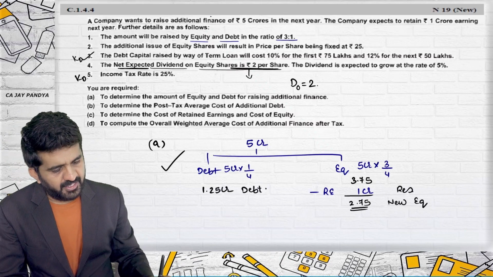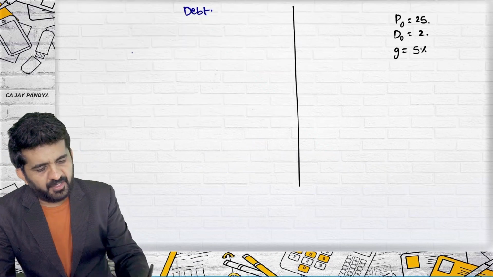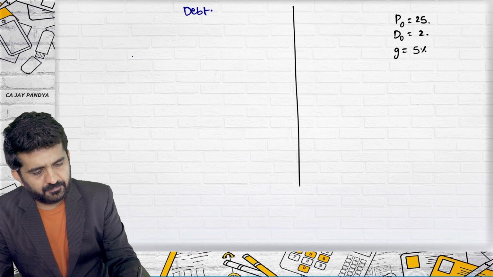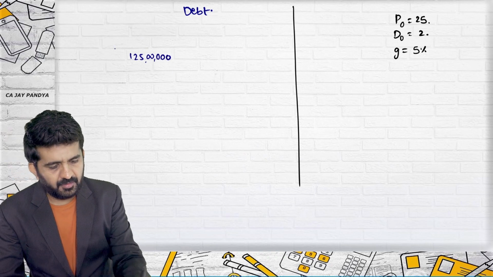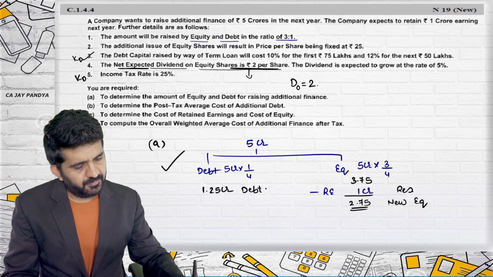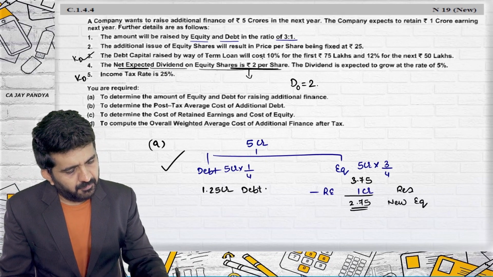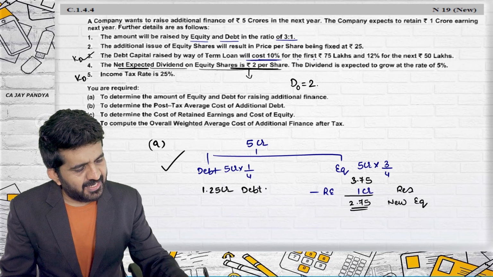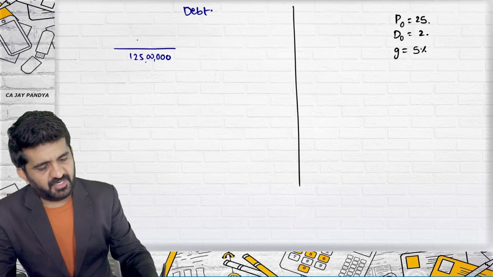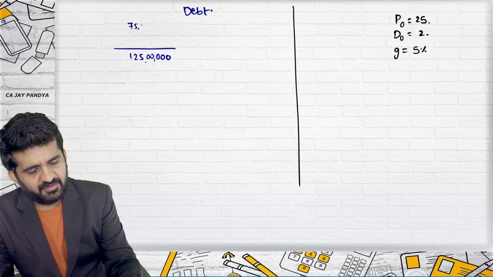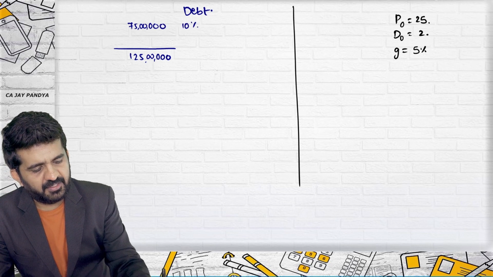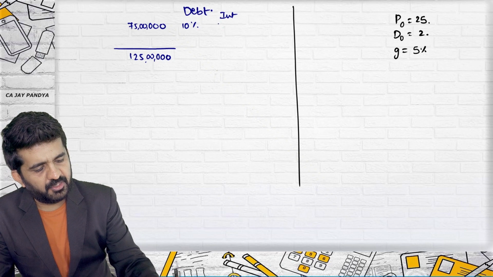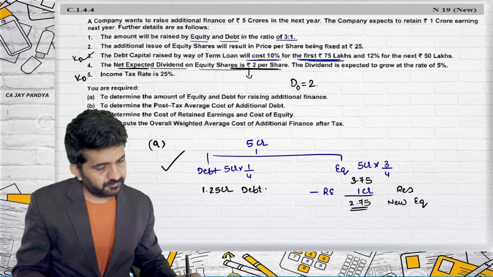How much total debt are we borrowing? 1.25 crore is 125 lakhs. Out of which, by way of term loan, it will cost 10% for the first 75 lakhs. On 75 lakhs borrowing, interest will be 10%, so interest will be 7,50,000.